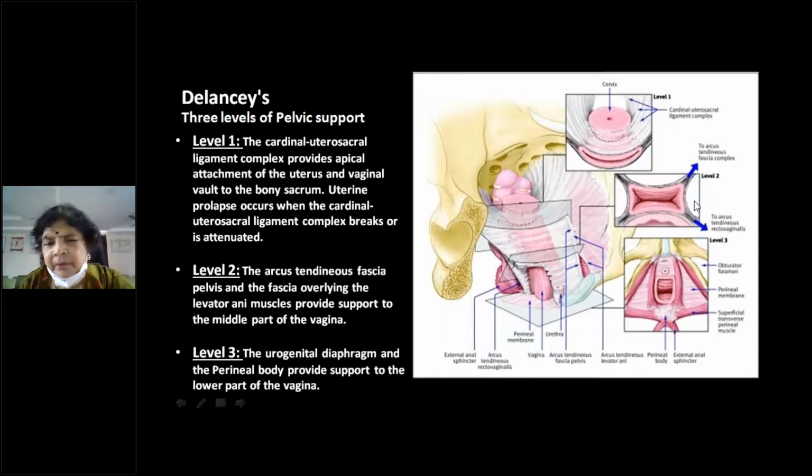Followed, all of you? Yes, ma'am. The lower part is supported by the central tendon of the perineum, or the perineal body, as well as the urogenital diaphragm. Followed? So these are the levels of support: level 1, level 2, and level 3. Followed? Yeah.